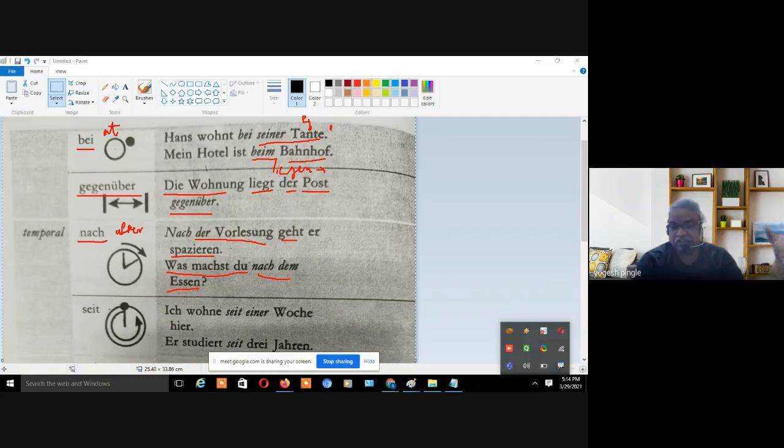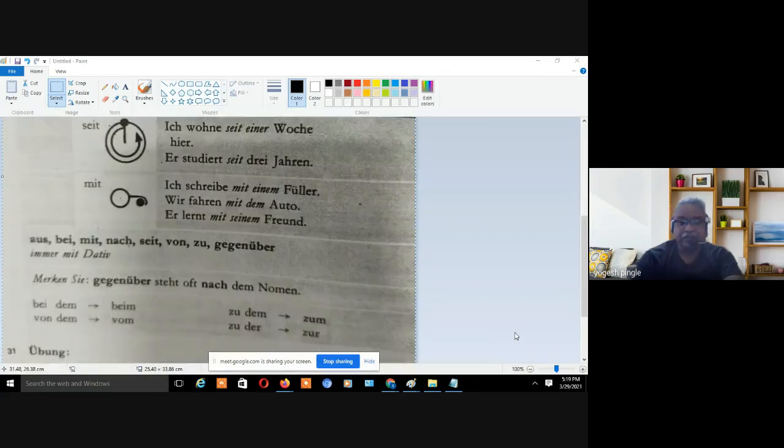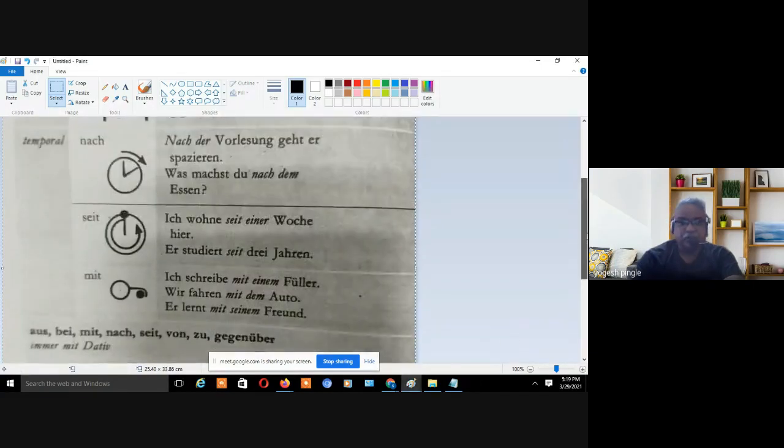Essen means lunch. What are you doing after the lunch? Now, nach dem Essen. Here nach is generally used as a temporal form. Was machst du nach dem Essen? So it's a temporal form, timing based. What are you doing after the lunch, right? It depends upon the sentence in which you are using it, which is very, very important.